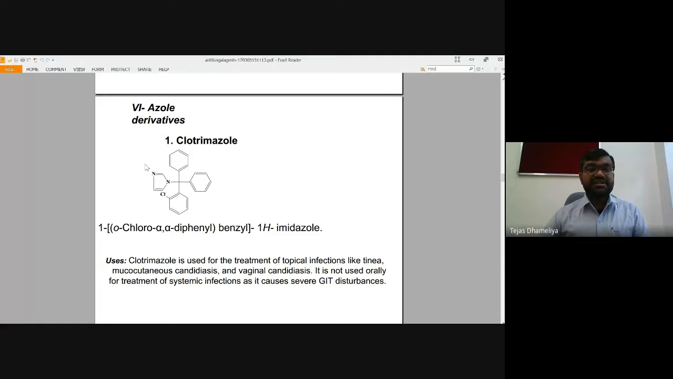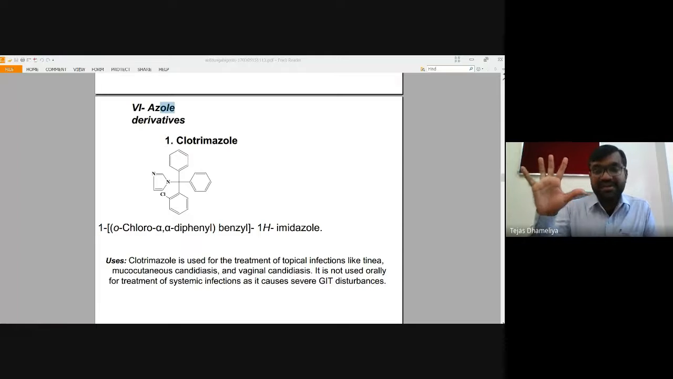Then another class of drugs is called azoles. What does azole mean? Aza basically stands for nitrogen, and ole is a suffix used in the nomenclature of five-membered rings, whether it is imidazole, benzoxazole, benzthiazole, triazole, or tetrazole. The ole at the end of all these names is the indication of a five-membered ring.